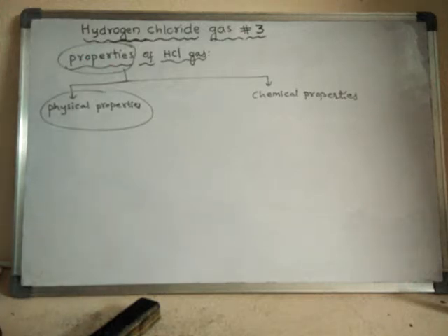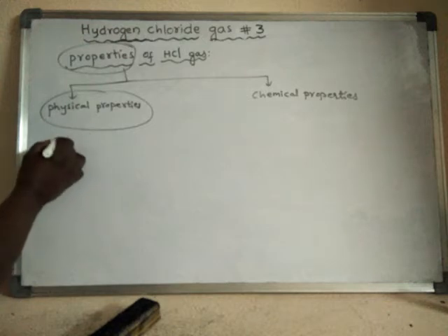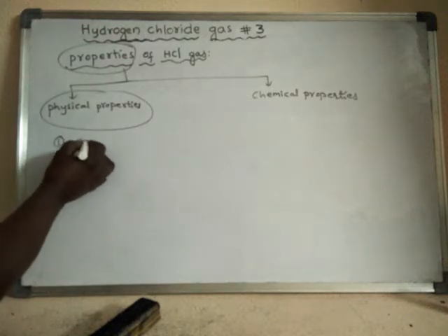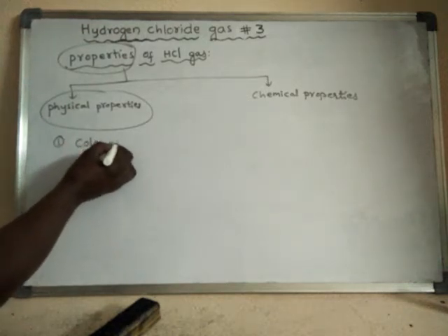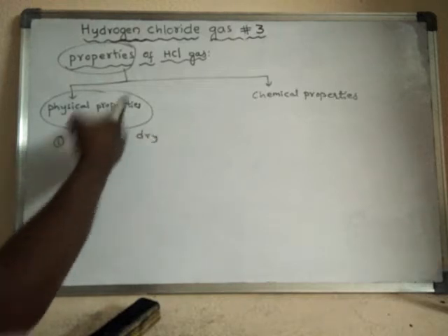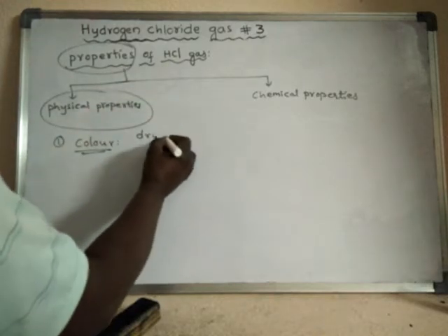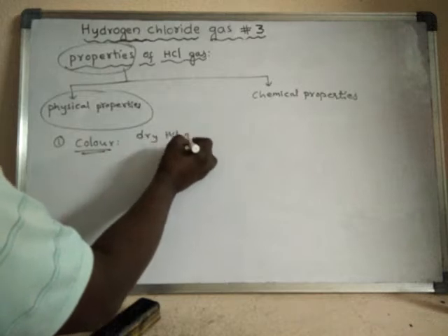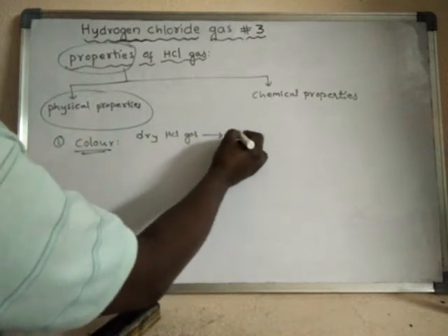Hydrogen chloride gas. Under physical properties, first we will learn the color. In dry conditions, dry HCl gas is colorless.